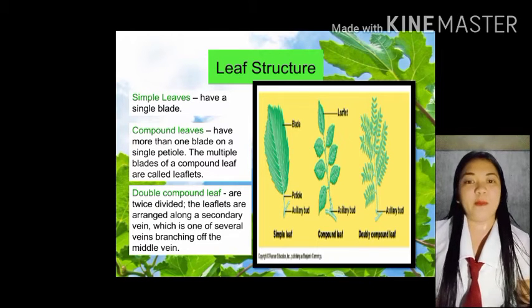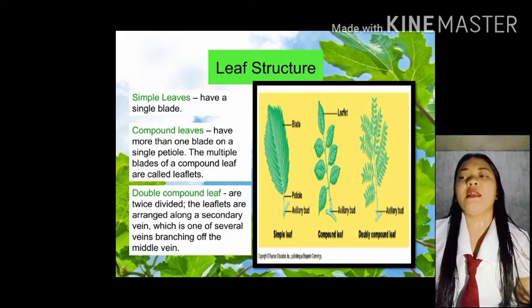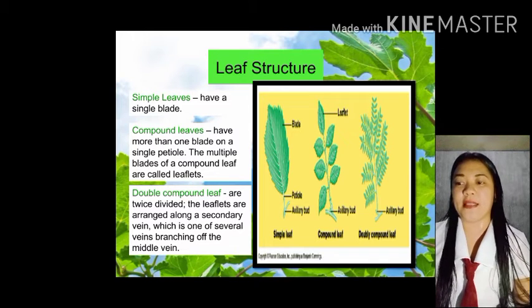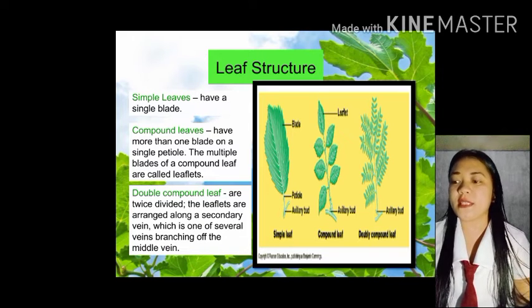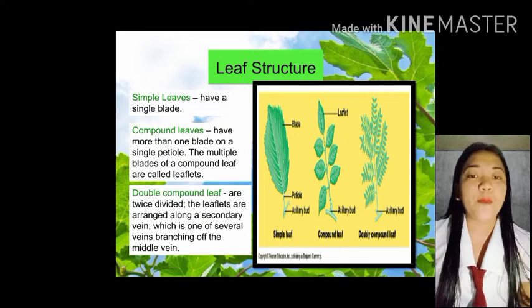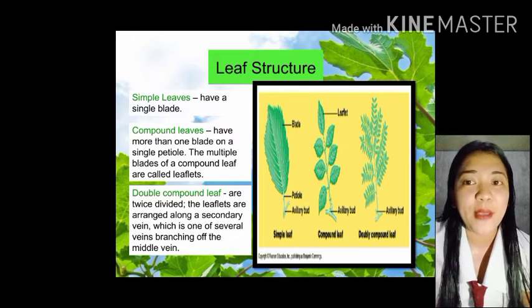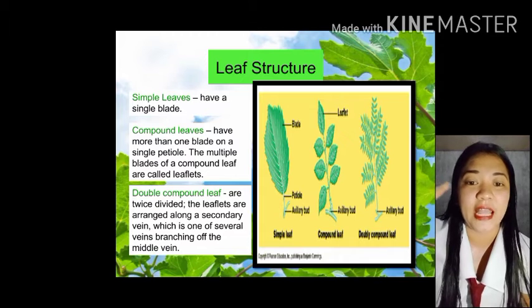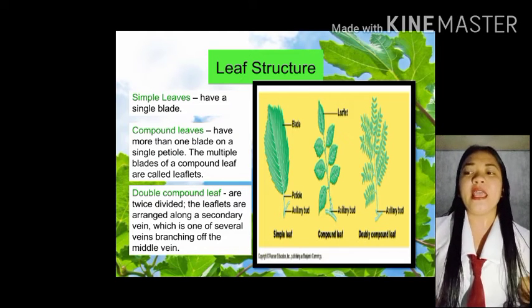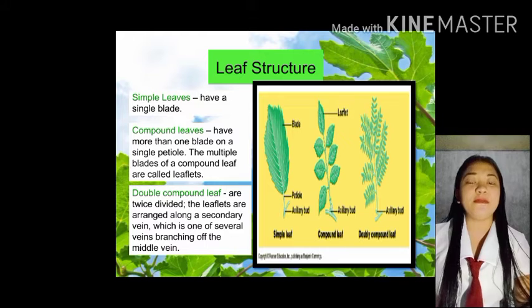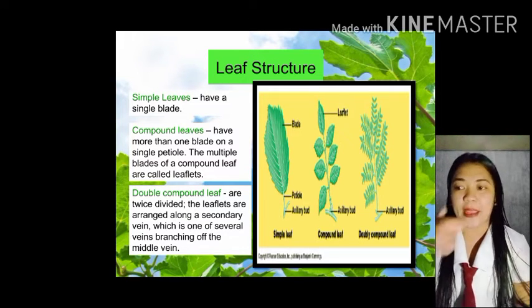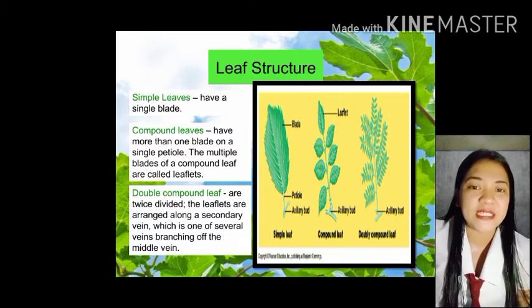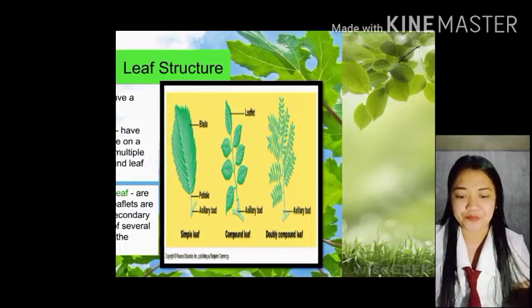Next po is double compound leaf. Double compound leaf are twice divided. The leaflets are arranged along a secondary vein, which is one of the several veins branching off the middle vein. Yan. Si compound leaf nga po, yung kanyang mga dahon is nahati na into two. And yung leaflets niya ay arranged na sa secondary vein. Yung mga branches niya is madami na.